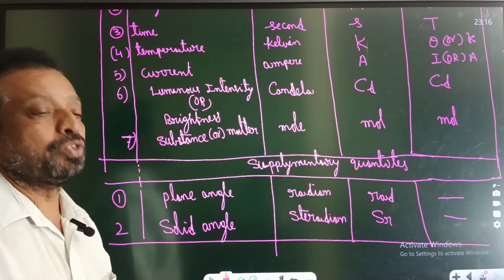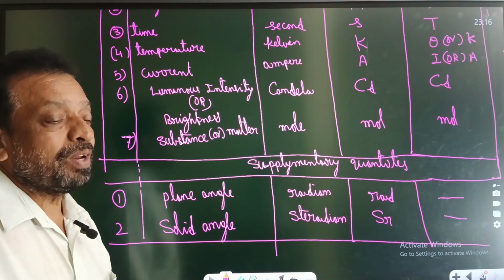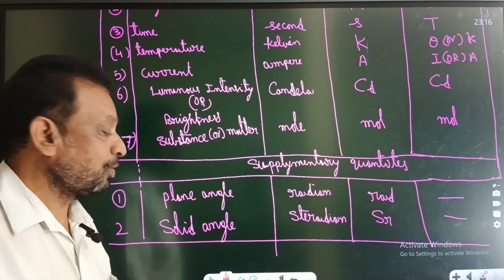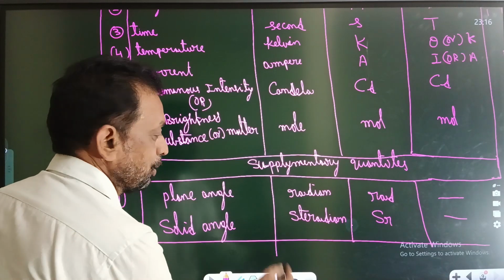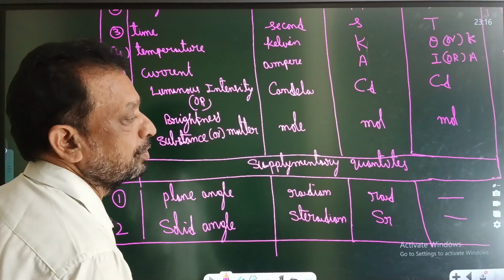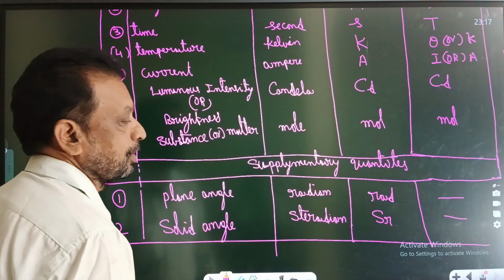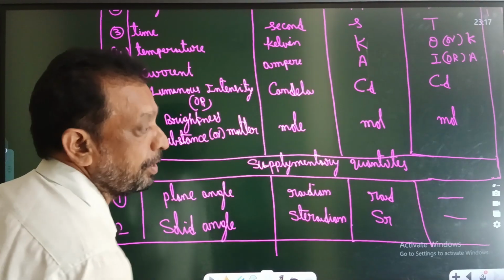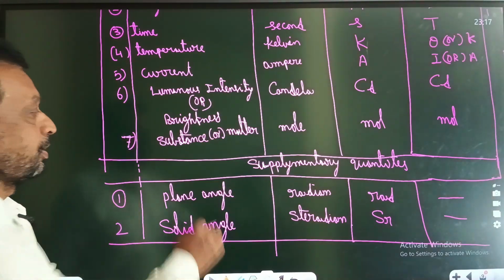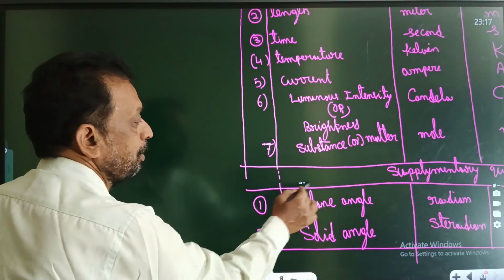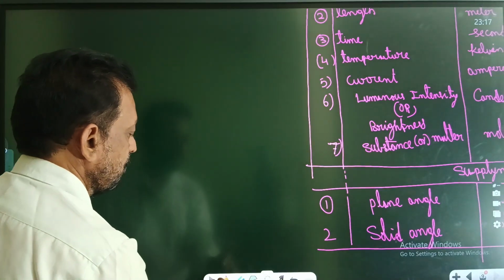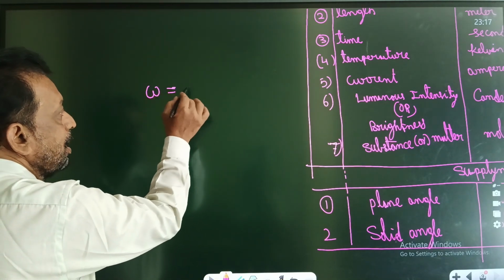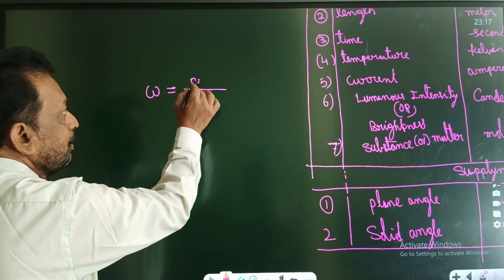So angular velocity. The dimension symbol of angular velocity is T to the power of -1. Angular displacement by time. I'll give a small example, then today we'll close it, and next class we'll continue. So angular velocity, all of you copied? Okay. Then I'll give a small example for this one. You can feel comfortable.